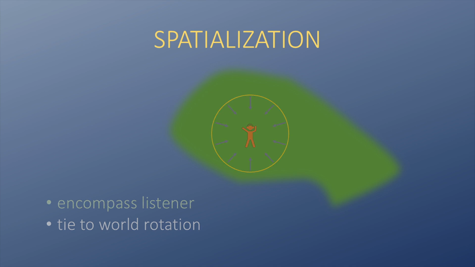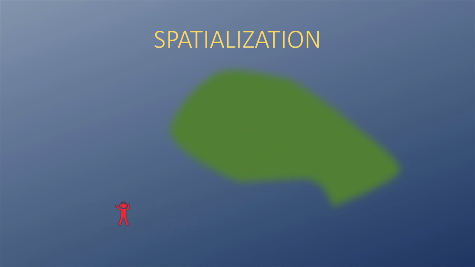When the listener on the other hand is outside the forest, the ambient bed should spatialize accordingly, meaning it should become increasingly directional as the listener moves away from the forest, and spread the sound correctly to accurately represent the shape of the forest, while respecting the panning baked in the ambient bed audio file, as well as its world orientation.